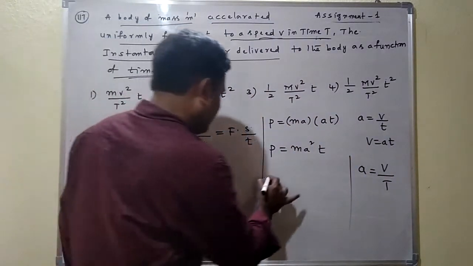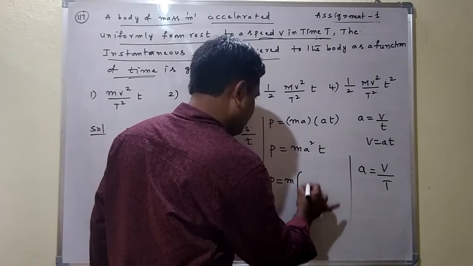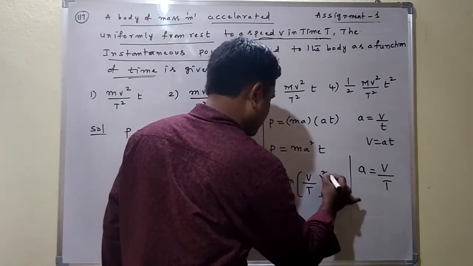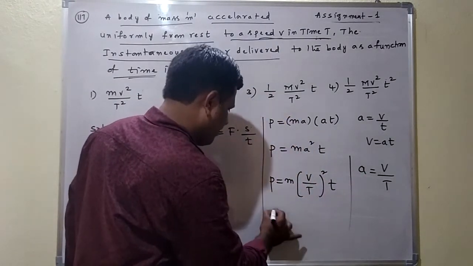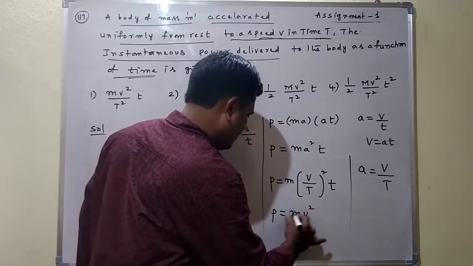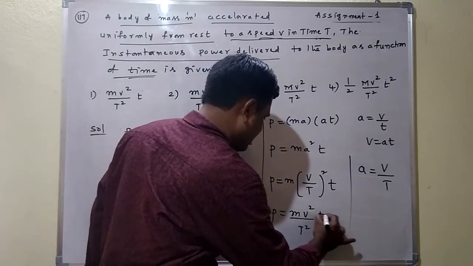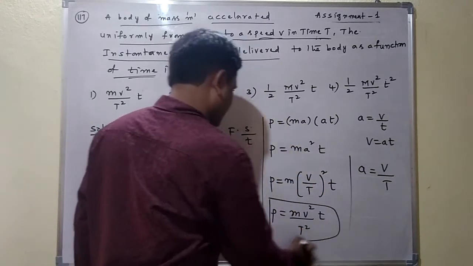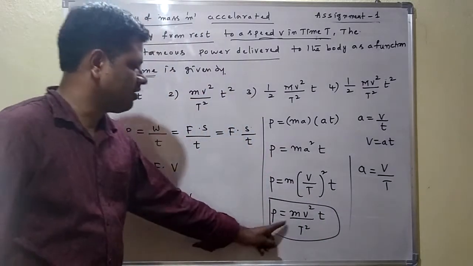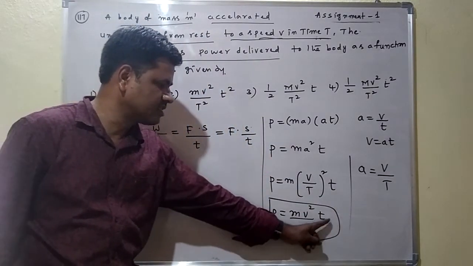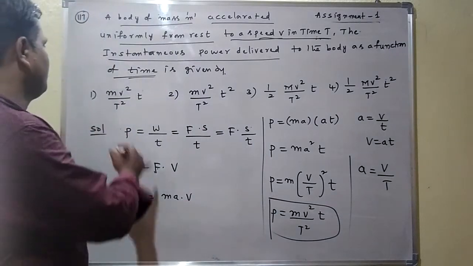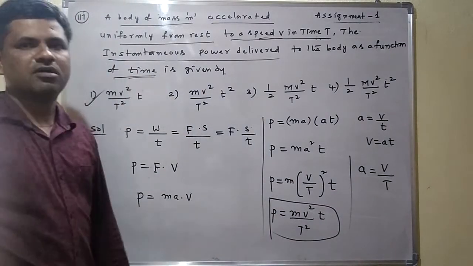So power P is equal to m into v by t whole square into t. So power P is equal to m into v square by t square into t. This is the instantaneous power formula we get. So which option is correct here? The first option is correct.